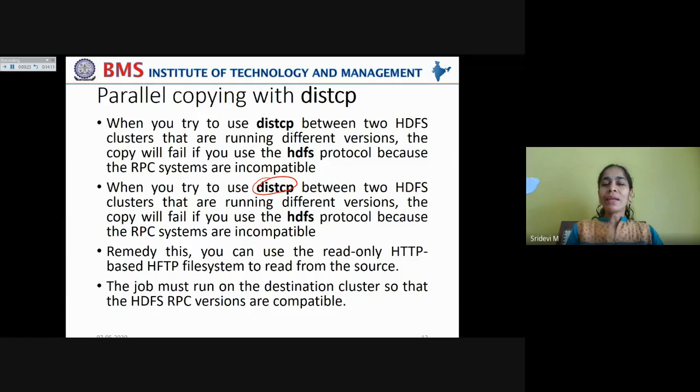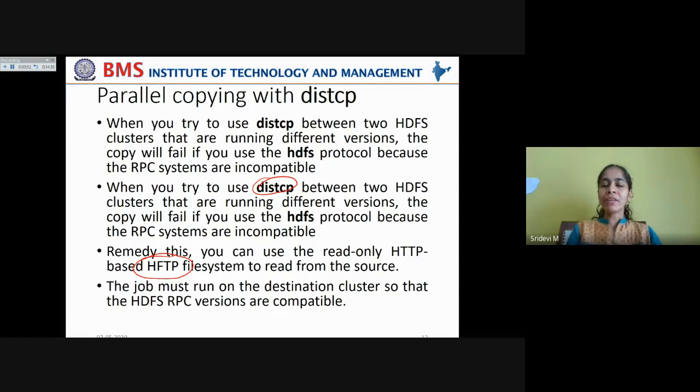Okay, now a remedy to this, what is the alternative? You can use the read-only HTTP based HFTP file system in order to read the data from the source. So the source URI can be changed to HFTP, HTTP based, so that the operation will be compatible.